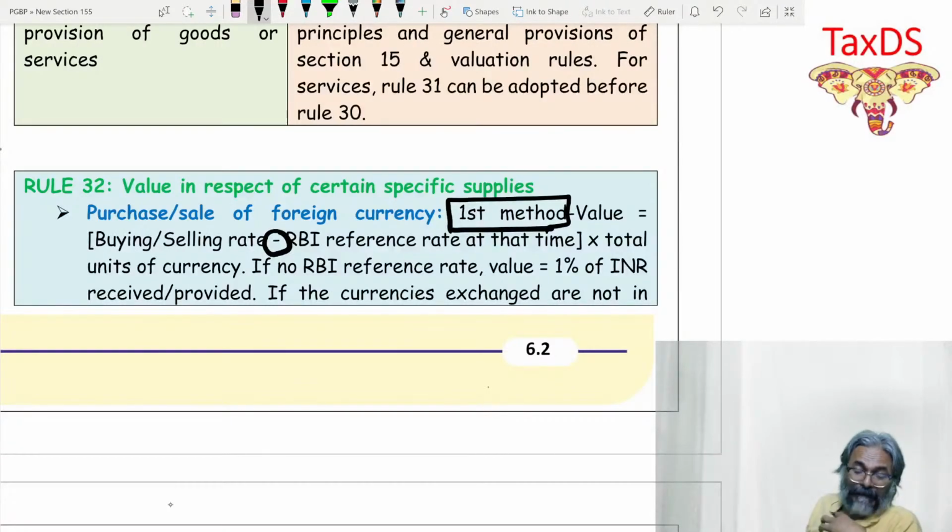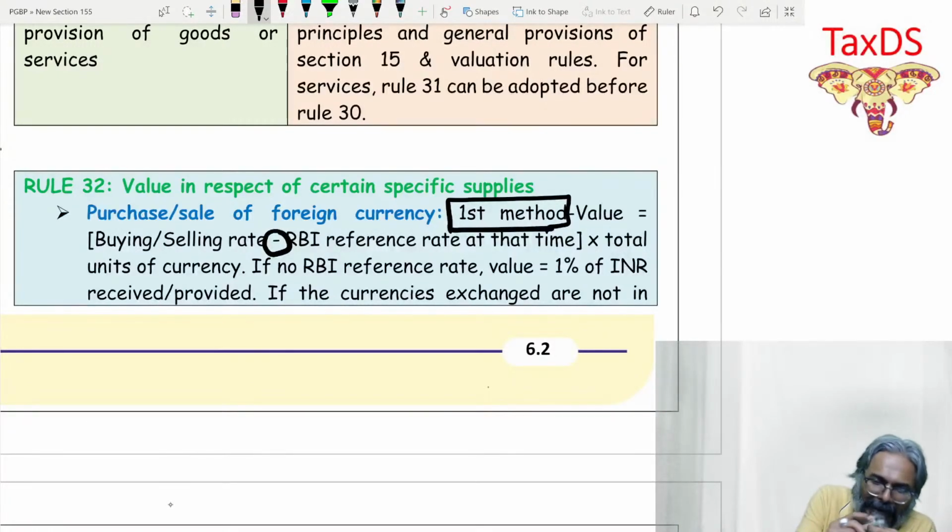So say for example, students, you are going abroad, so you want US dollar. If you want US dollar, then you are buying. But what about that authorized dealer? Is he buying US dollar? No. On the contrary, he will sell the US dollar to you. So therefore, it's a selling rate that is to be considered.